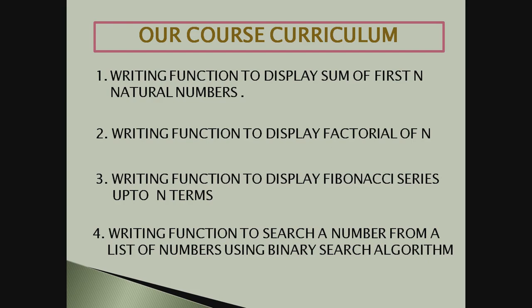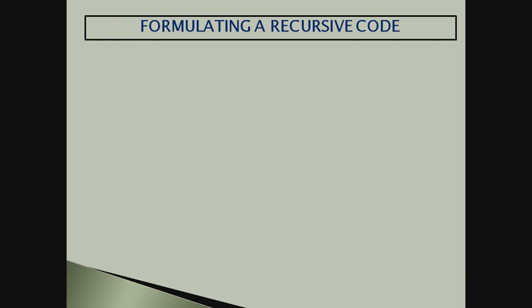So it's time now to first understand recursion a bit more, that is, how to plan a recursion. We'll understand what is required, and how a programmer should think while going for recursion. So we'll plan that, and then we'll try to display the sum of first 10 natural numbers using recursion. See how we formulate a recursive code, or what is the plan that we have to understand and execute.